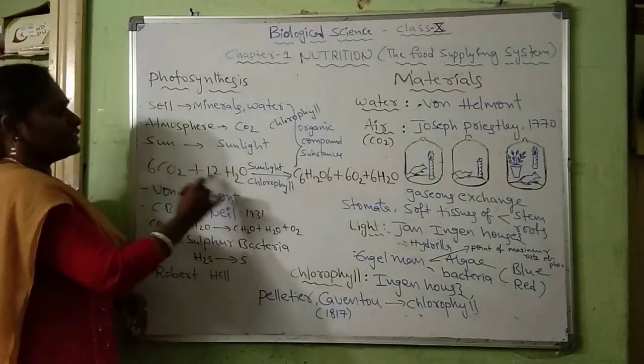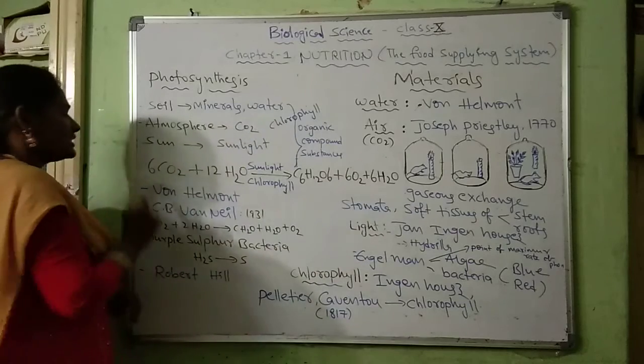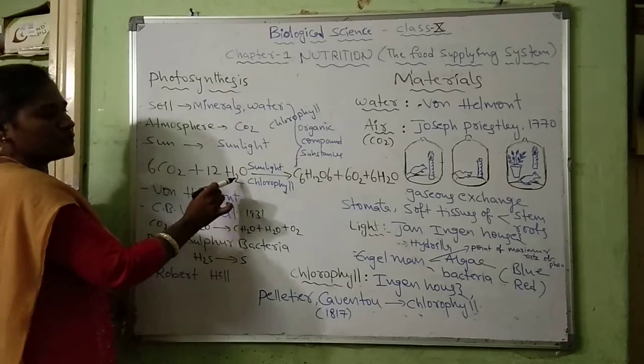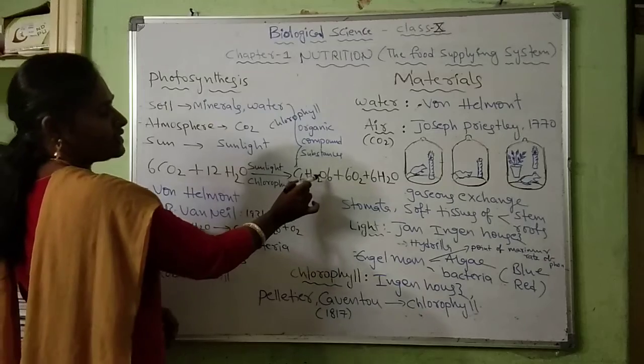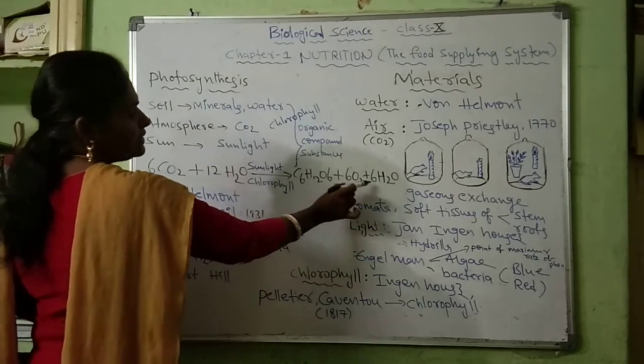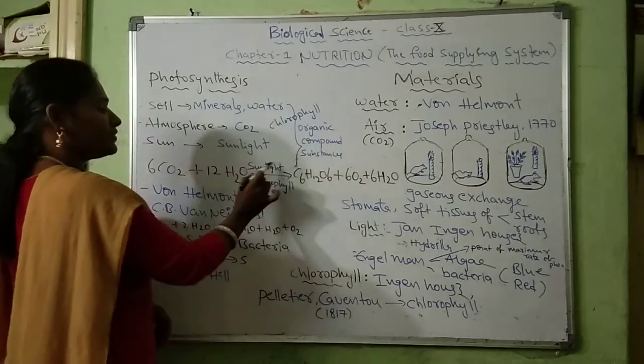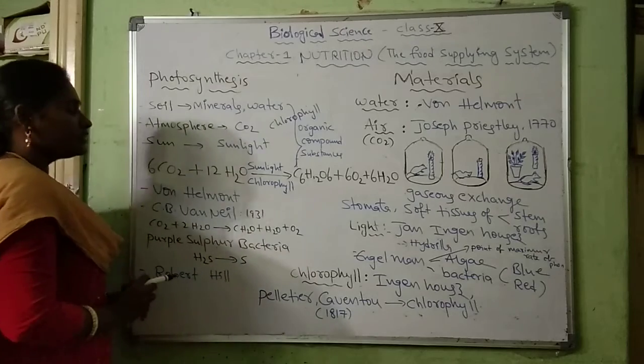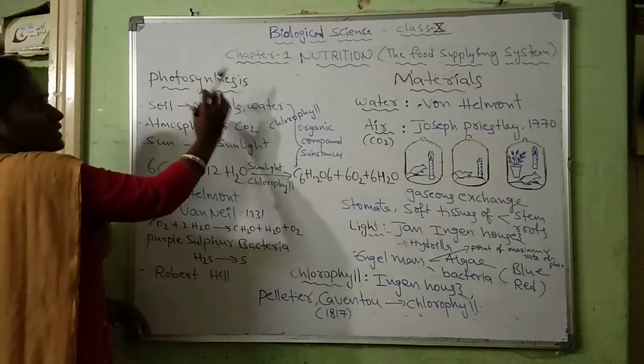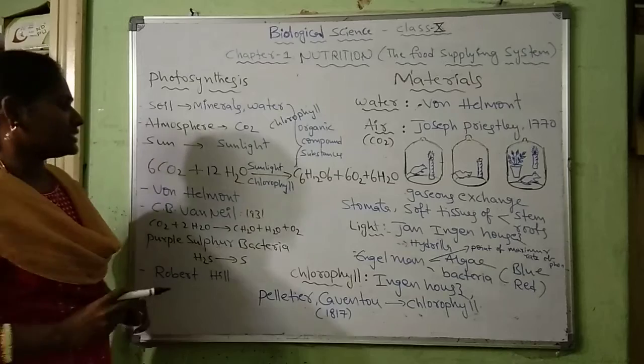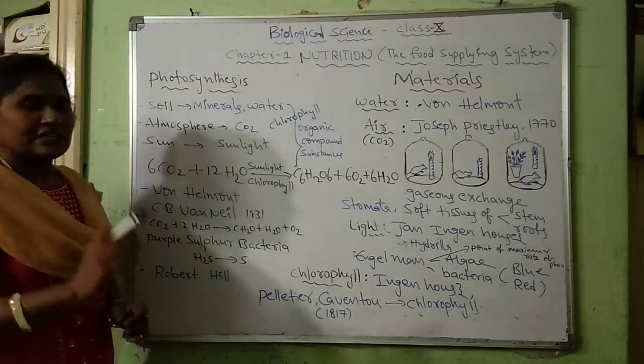So this is the equation of photosynthesis. 6CO2 plus 12H2O gives rise to C6H12O6 plus 6O2 plus 6H2O in the presence of the sunlight and chlorophyll. So, though the photosynthesis process is very complex, the equation is very simple.